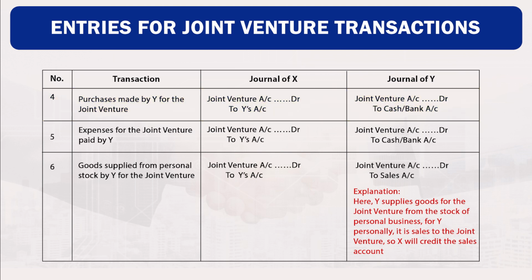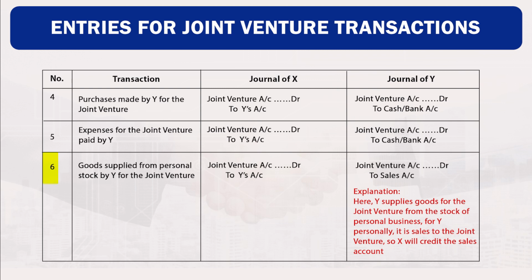Transaction number 5. Expenses for joint venture paid by Y. In the book of X, joint venture account debit to Y's account credit. In the book of Y, joint venture account debit to cash or bank account credit.